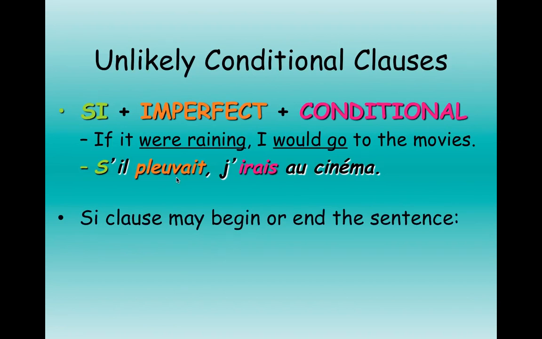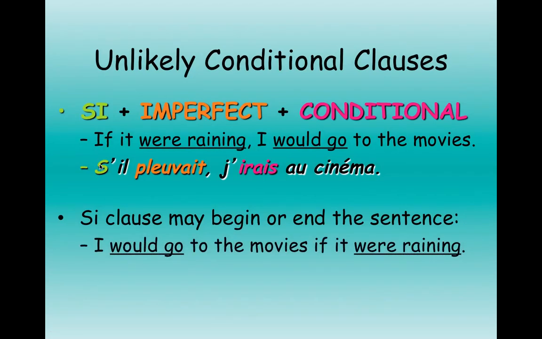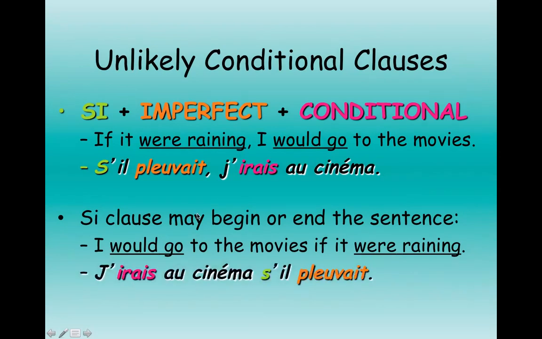Another thing you might want to look out for is the fact that si clauses can start or end the sentence. Si doesn't have to begin it. So here's the reverse. I would go to the movies if it were raining. J'irais au cinéma s'il pleuvait. So the imperfect doesn't have to go first in the sentence. All right, but we're going to be working a lot with these. I see a project in your future.